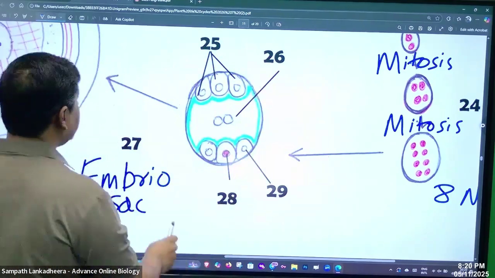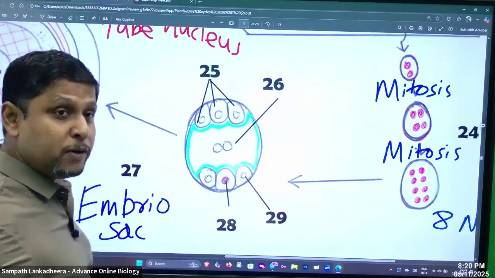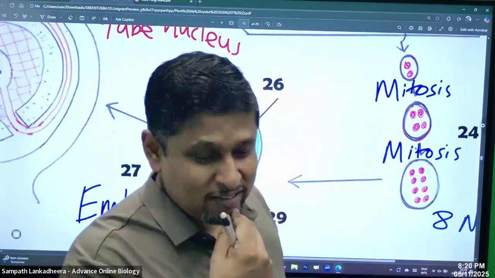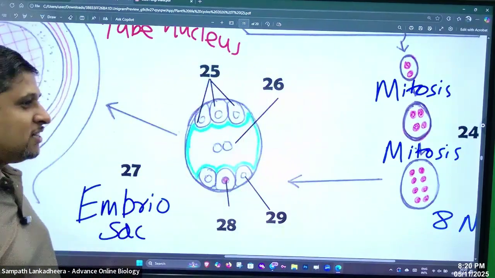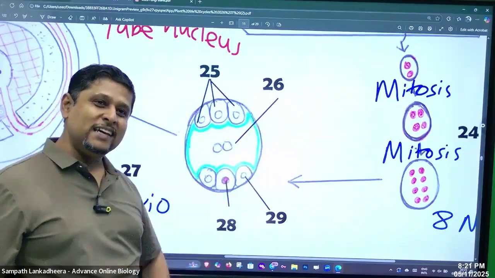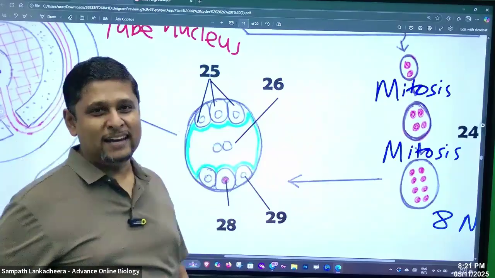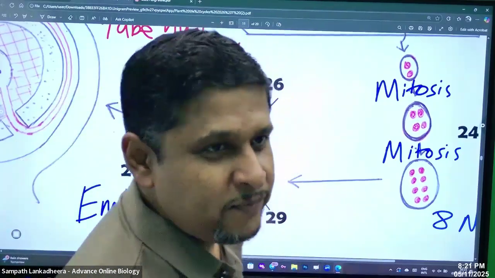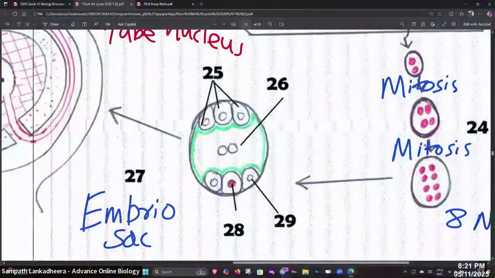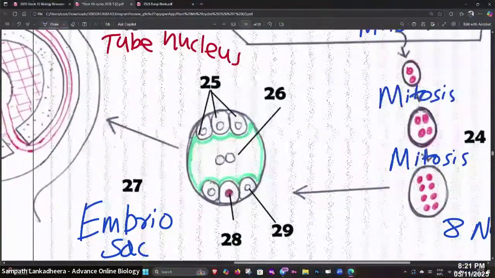Now, people, we have some other cells surrounding here. So you have to find the names of them. It's like a lot of girls. You have to find these girls' names. Boys, do you know the names of these girls here? Girl 25, girl 26, girl 28, and girl 29. What do you call them? 25 girl, you can call as 3 synergids.